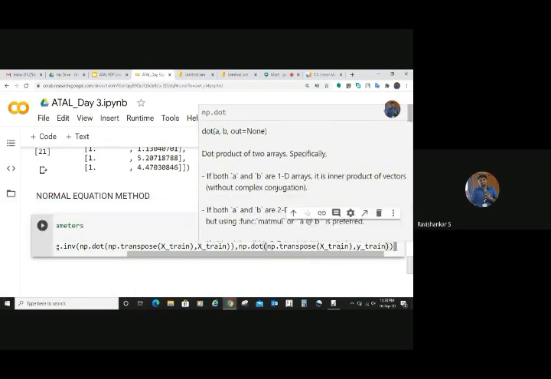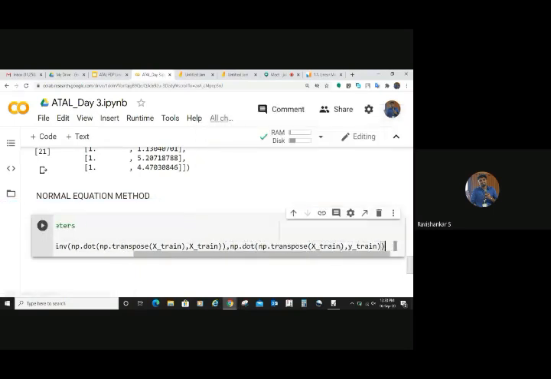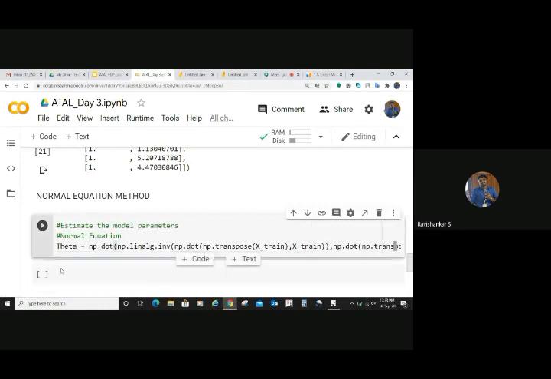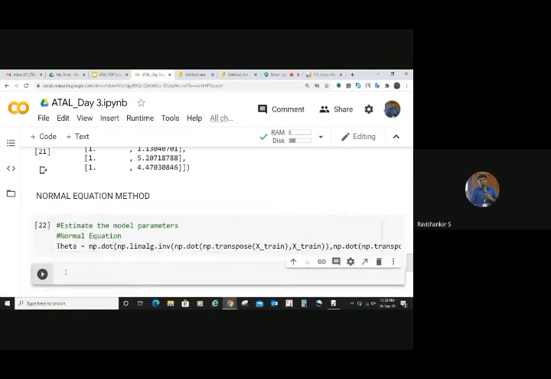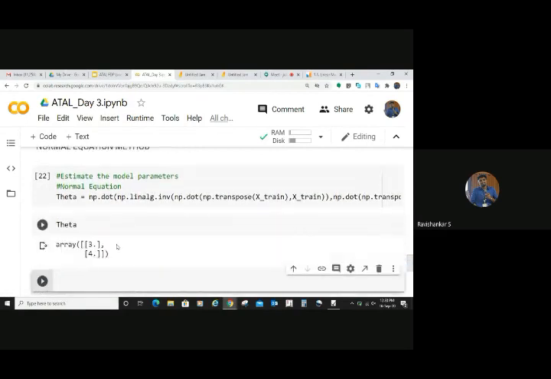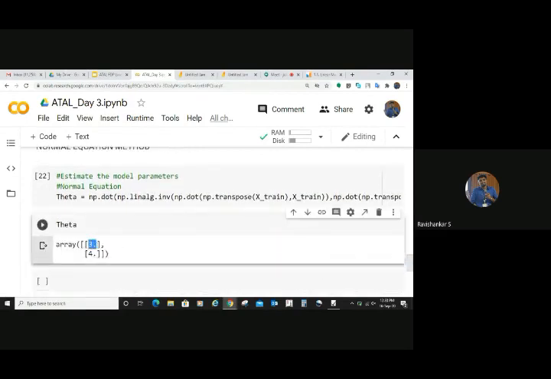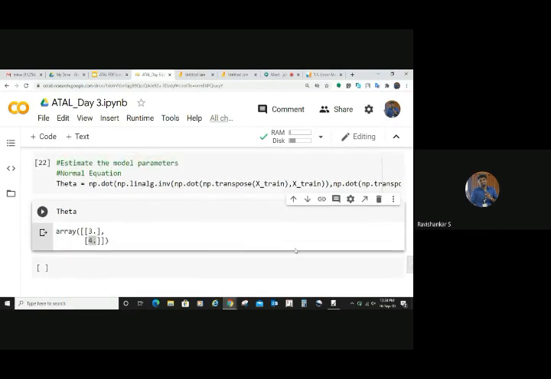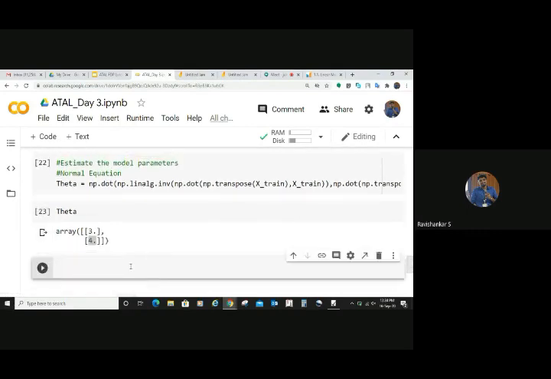So we have implemented the normal equation. Alright. We have implemented the normal equation. Just one line. Now we can print out the theta values, the best value for a theta. You can print it out. You know, these are the theta 0 and theta 1 values. Have you understood it? Yes or no?